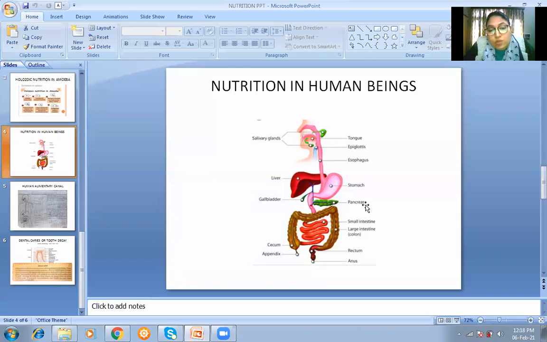So if the insulin will not be there, there will be an increase in the blood glucose level. ठीक है, ग्लूकोज बहुत ज्यादा बढ़ जाएगी, because it is the function of insulin to convert the glucose into glycogen. Clear? So if insulin will not be there, glucose will not be converted into glycogen. So that's why insulin is an important hormone.